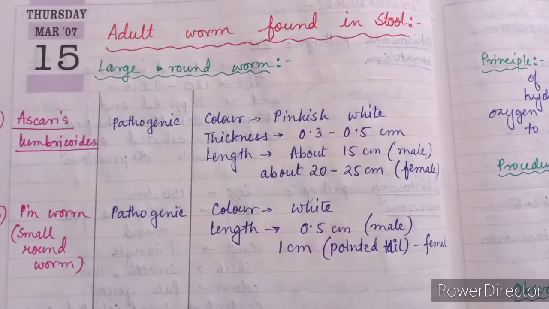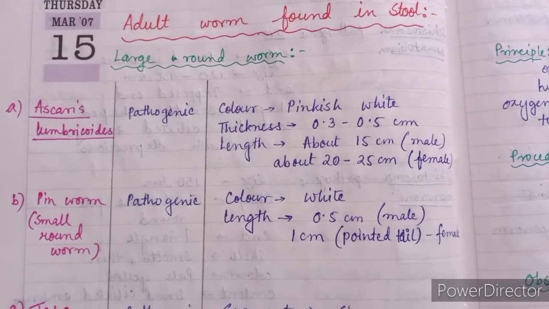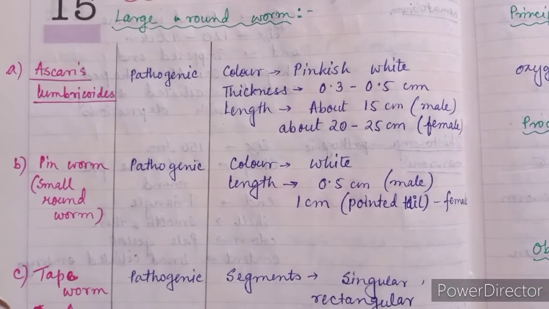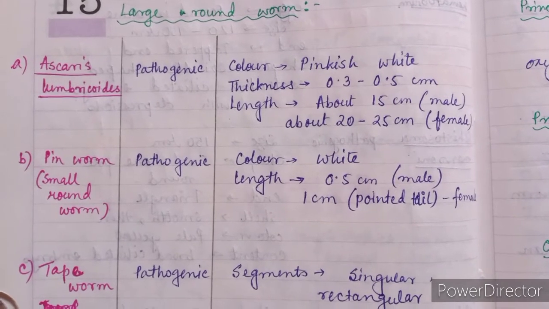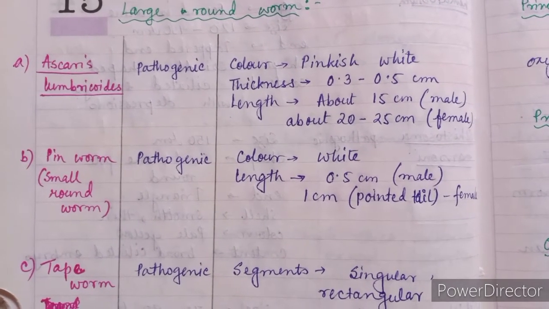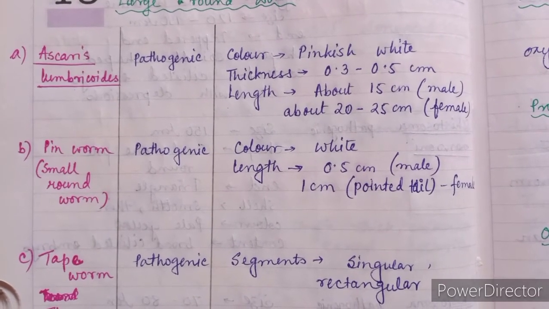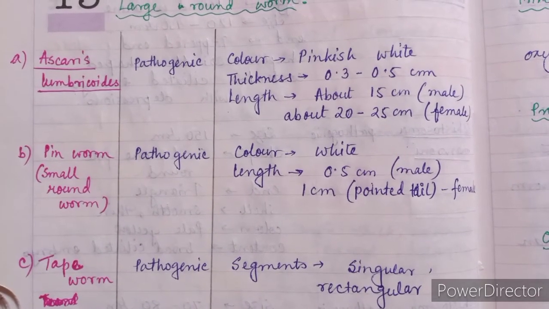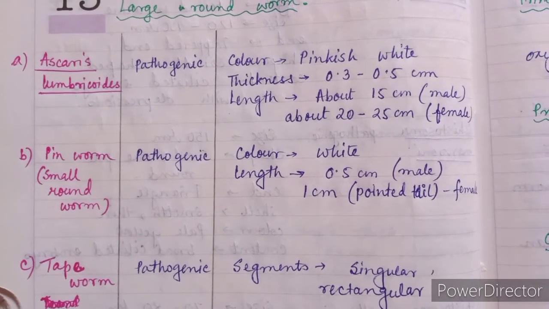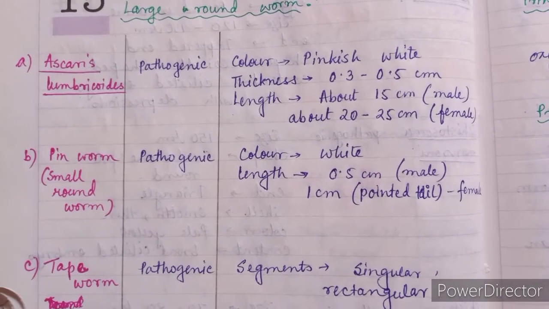Next are adult worms found in stool. Large round worm, Ascaris lumbricoides. It is pathogenic. Its color is pinkish white. Thickness 0.3 to 0.5 centimeter. Length about 15 centimeter for male and about 20 to 25 centimeter in female.